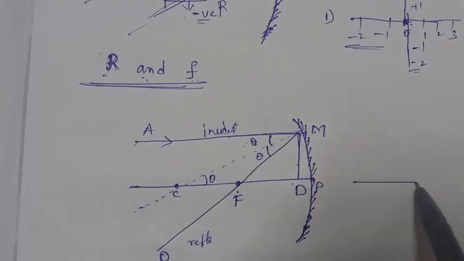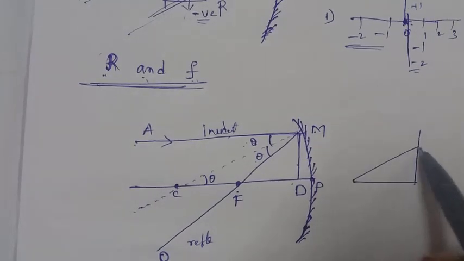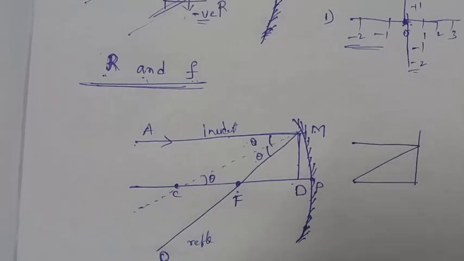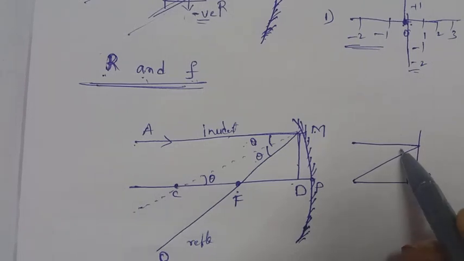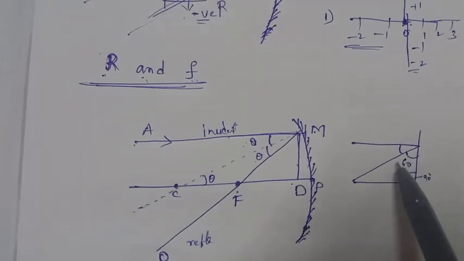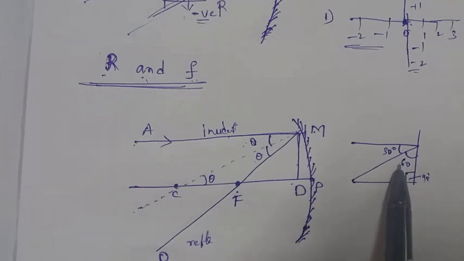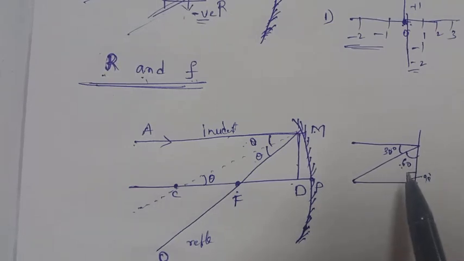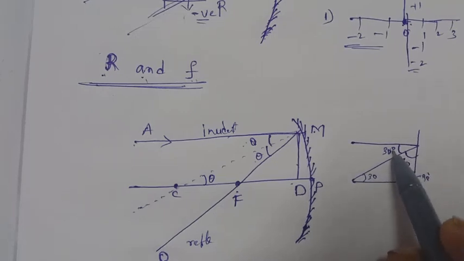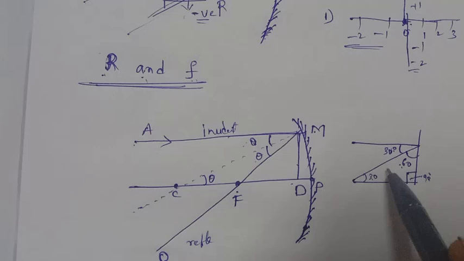Why? Suppose here it is 90 degrees. Here how much angle? Suppose here 60 degrees, then what is the angle here? 30 degrees. So 90 plus 60 is 150, and how much angle do I have to add here? We are getting 180, so 30 degrees. So this exterior angle is equal to this alternate angle, because alternate angles are equal. So 30 degrees, and here it is also 30 degrees.